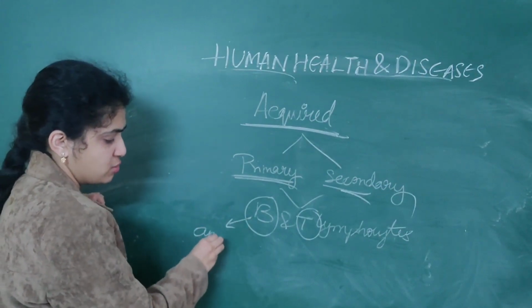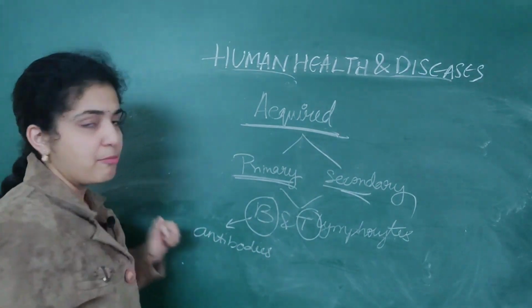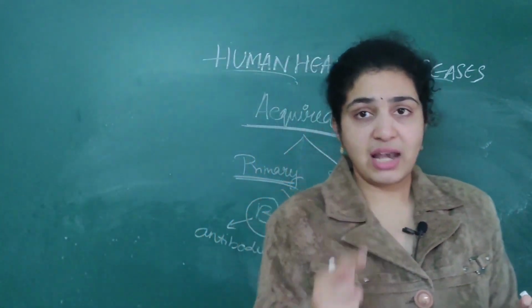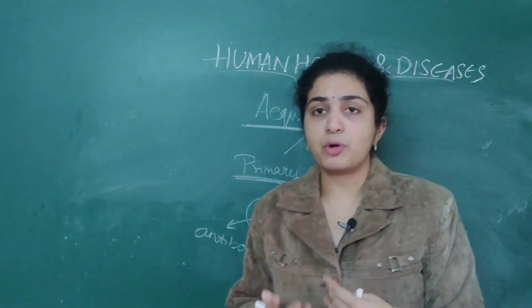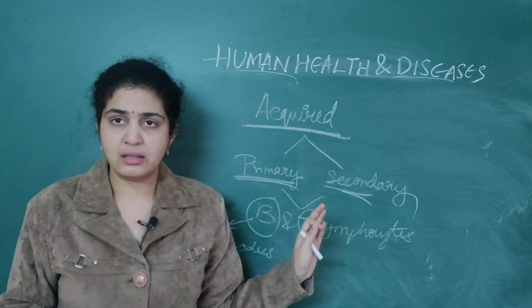Mainly B lymphocytes produce antibodies, whereas T lymphocytes will not produce antibodies. They will help the B lymphocytes to produce antibodies. I want you all to be very clear regarding this.